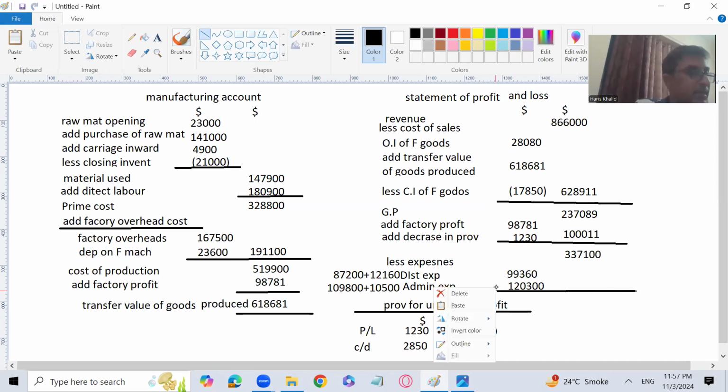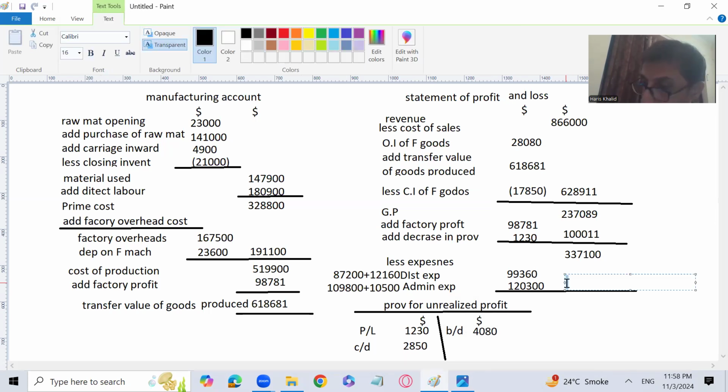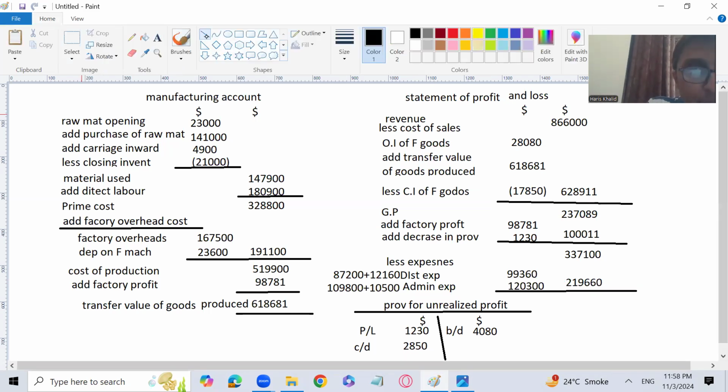Right? 99,360 plus 120,300. 219,660 is going to be the total for the operating expenses. Let me write the lines. Actually, I missed it just to solve the question, so now I can do that easily over here also.